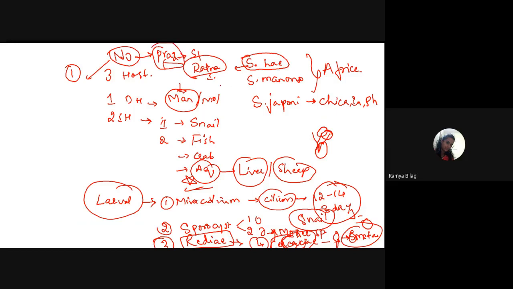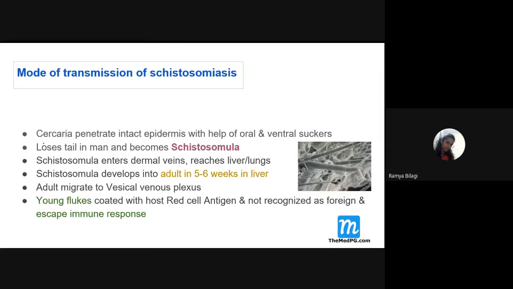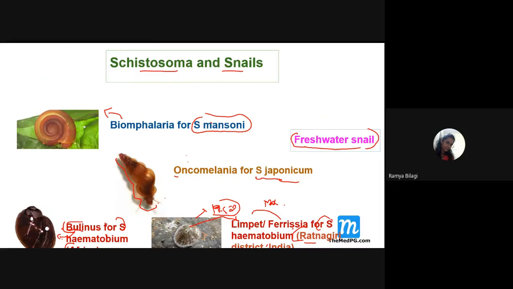Because of the WHO guidelines, we have given this praziquantel in the affected areas. So now we hardly see any cases related to Schistosoma haematobium. So which area does Schistosoma haematobium affect? It affects which one, students? Bladder. Remember this.